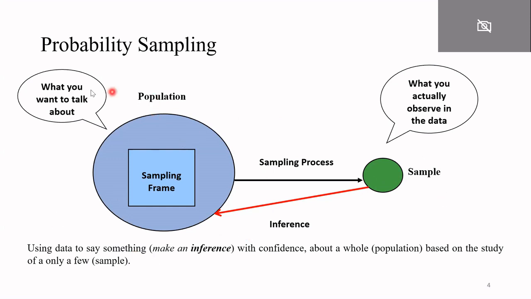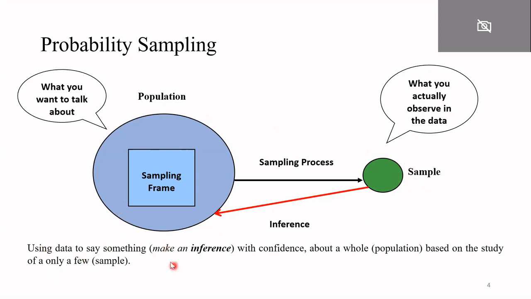The population is what you want to study. This sample is what you actually observe in the data, where you have actually collected your data. That is called the sample.